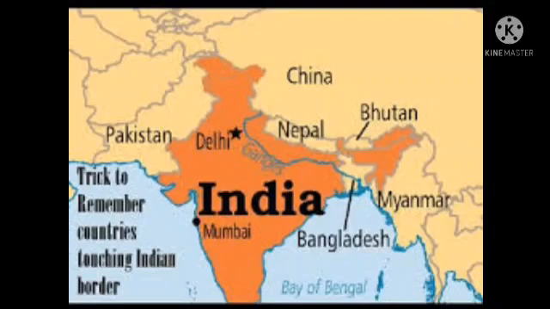So the southern part we can call a peninsula. Peninsula India. Across the oceans, India's neighbors are Maldives, Sri Lanka, Indonesia and Thailand.